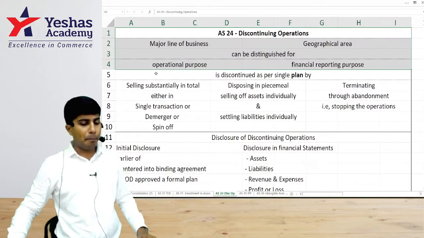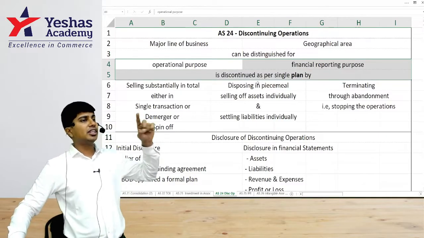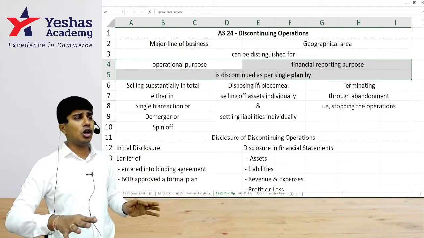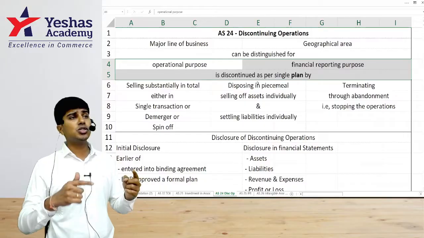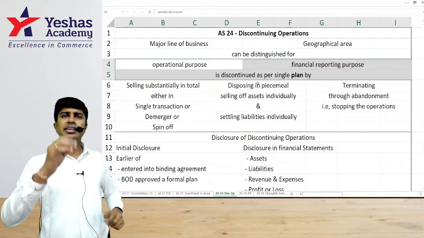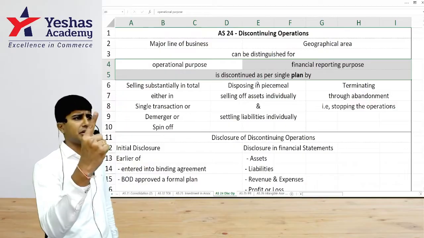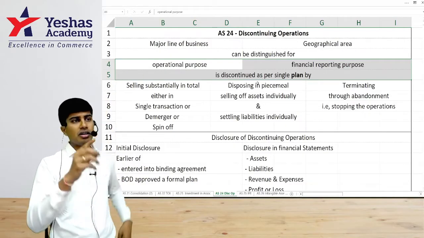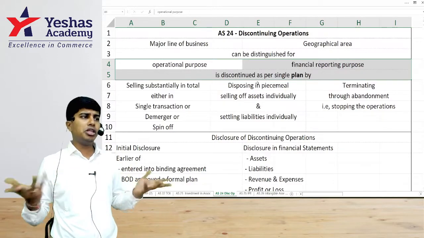And what is very, very important? Have a plan. And this plan should be to discontinue this operation. This is not applicable to the operations which are already discontinued. This is applicable to the operations which you are planning to discontinue. That plan can be to discontinue the operations in a single transaction, like you're selling the business immediately in a single transaction, or it can be in a gradual phased out manner, or it can be through abandonment.